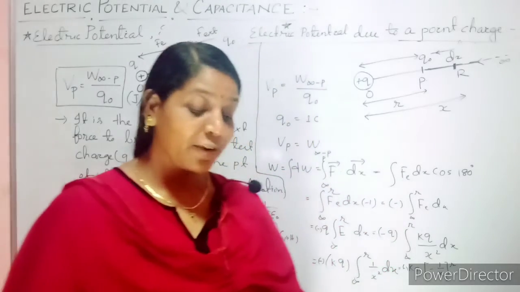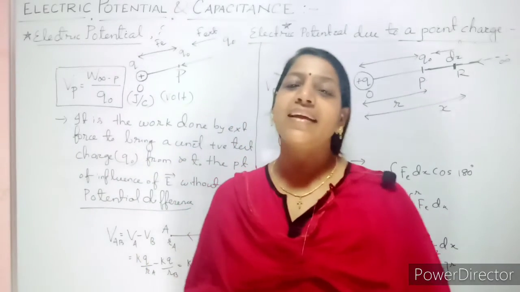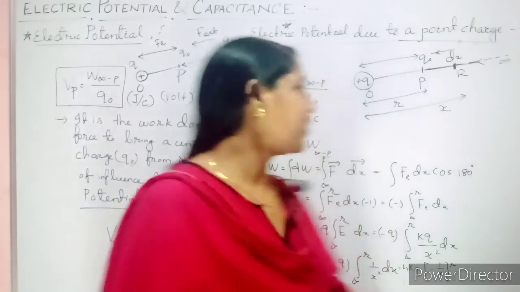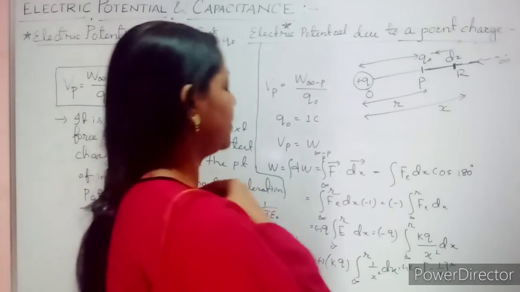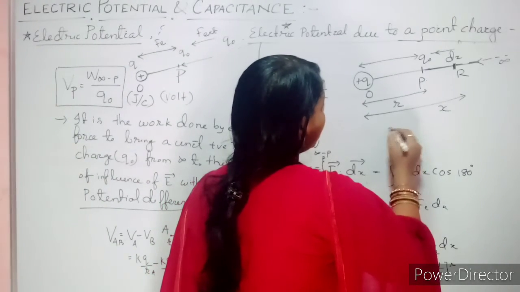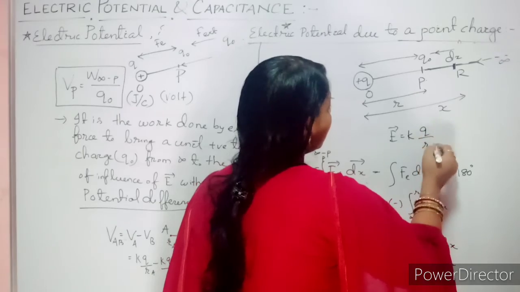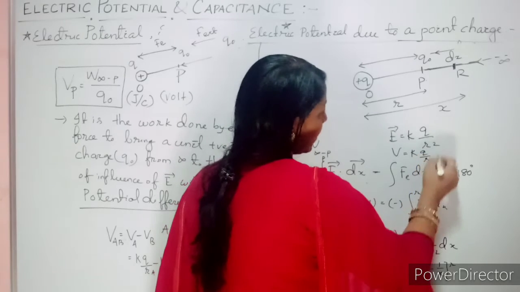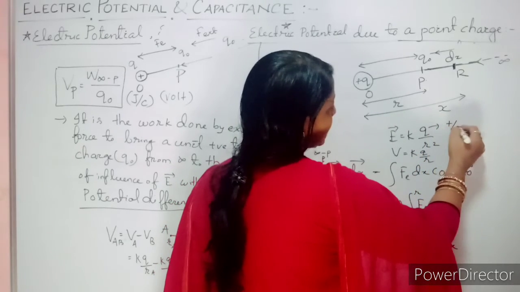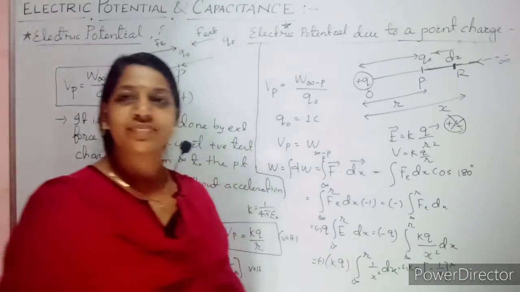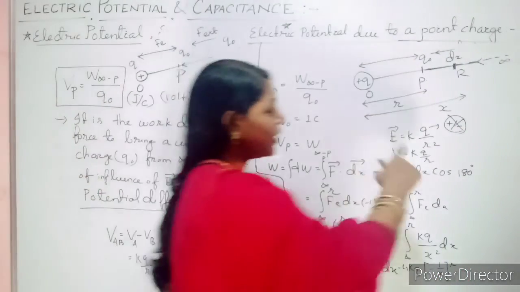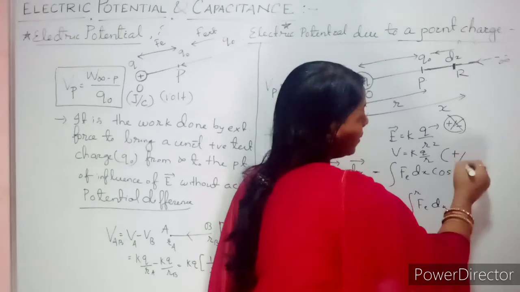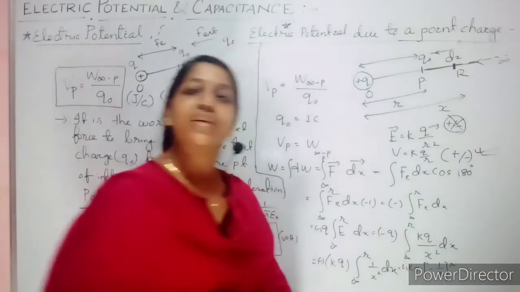And one more important thing I forgot to inform you. Like your electric field, you are finding out. What you are writing? KQ by R square. Am I right? Now when you come to potential, you are writing KQ by R. Here for electric field the sign convention, plus or minus, is immaterial. You should consider it as positive. But when it is coming to electric potential, you need to consider your sign convention.